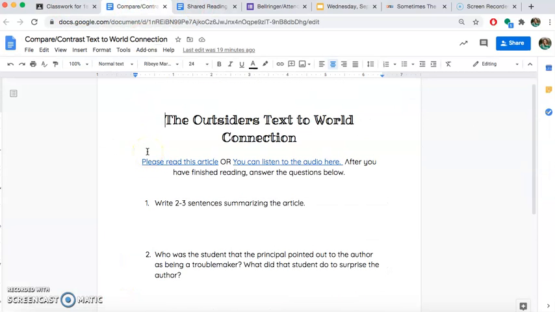It's going to bring you here. So please read this article, or you can listen to the audio here. After you finish reading, answer the questions below. So this link will take you to the article. This link will take you to the audio. I recorded myself reading as I scrolled through the audio, so you can follow along as I'm reading. I strongly encourage you, if you're listening to the audio, to be following along in the text, because that's really going to help build your strength in reading.